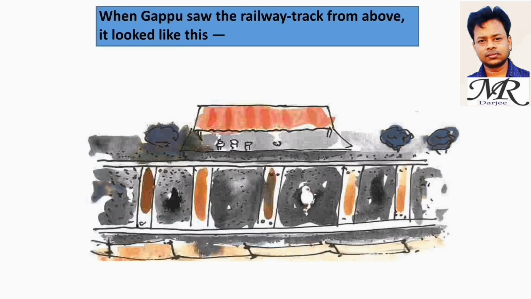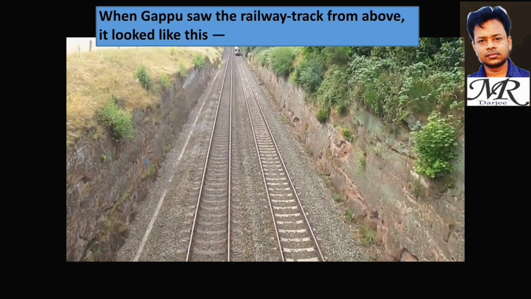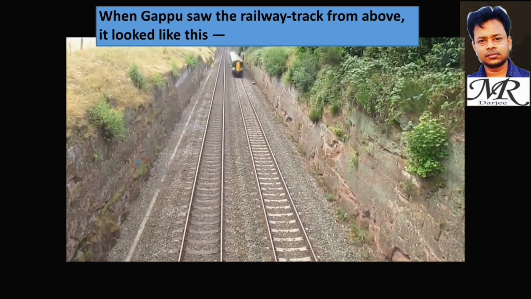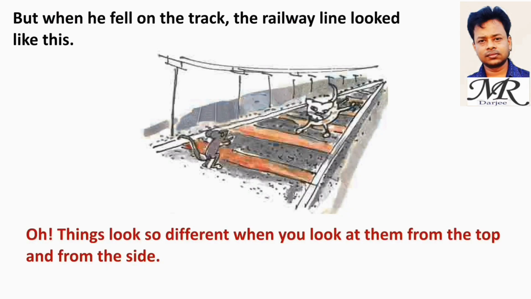When Gappu saw the railway track from above, it looked like this. But when he fell on the track, the railway line looked like this.